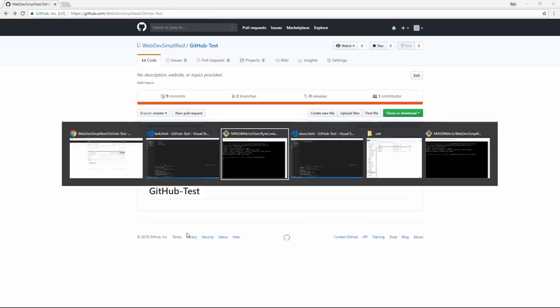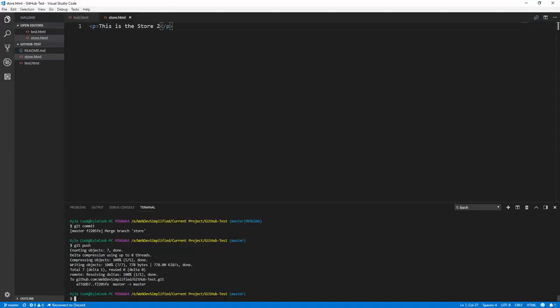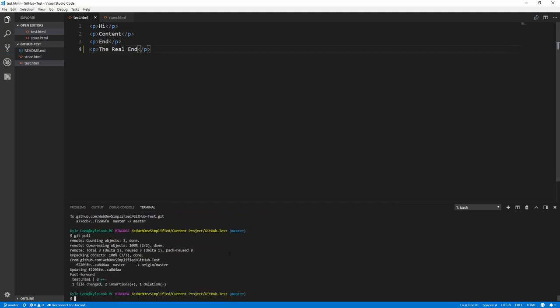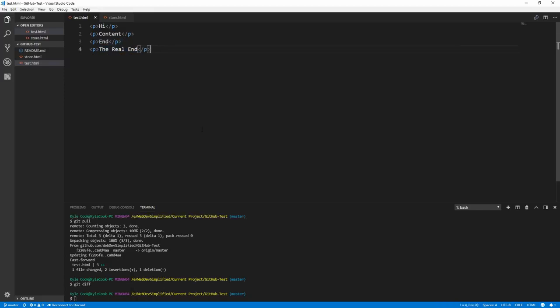But if we go to our original project, this one that is open inside of not the desktop, this is the original one that we created, you'll see that when we go to the test, John's changes are not here. This is because we need to use the git pull command to update our local repository from the remote repository. All we do, type in git pull, hit enter, and it'll pull down all of the changes from the remote repository for the branch that you are on. And since we are on the master branch, it pulled down the changes from the master branch, which is where John added his changes. That about sums up everything that you need to know about Git.